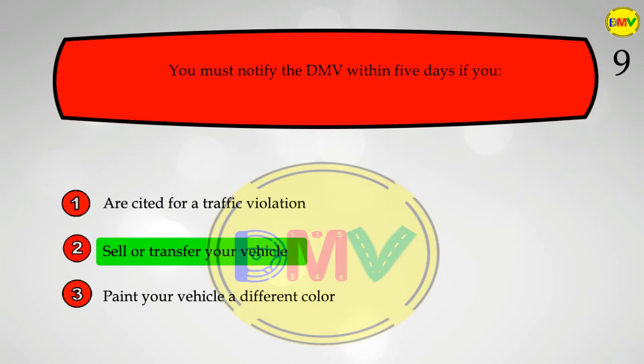You are required by law to contact the DMV within 5 calendar days from the date you sell or transfer the title of a vehicle to another owner. They must be notified of every title transfer.